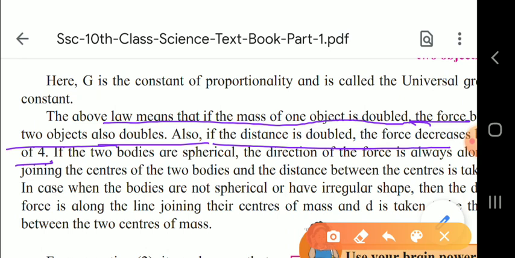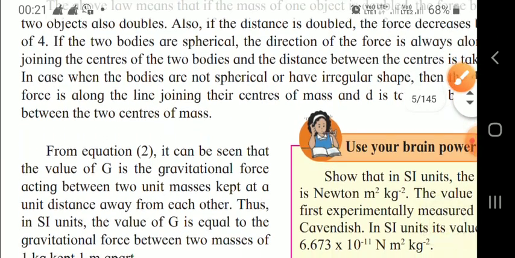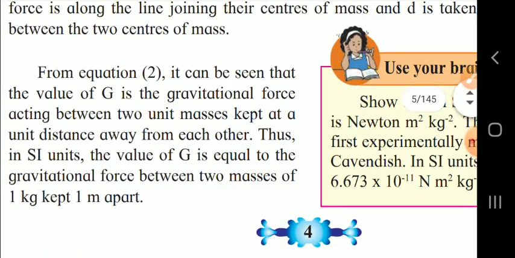So here we can see, children, that from equation 2 it is seen that the value of G is the gravitational force acting between two unit masses kept at a unit distance away from each other.